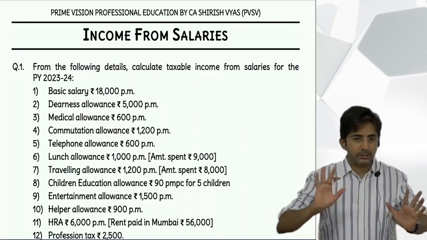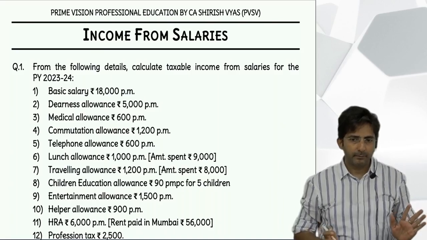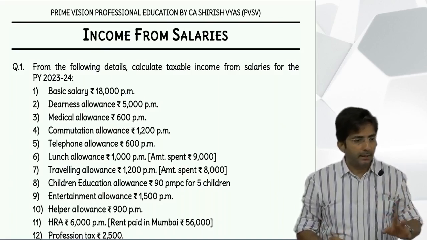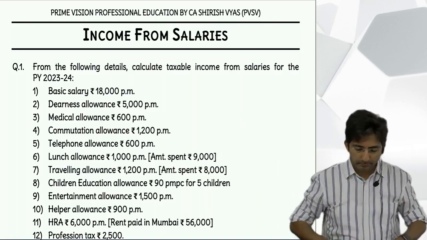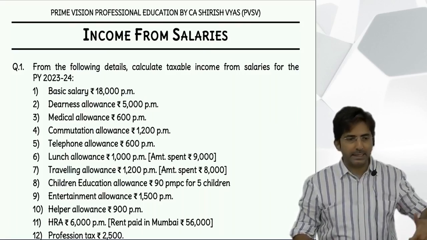Okay, see what is our strategy? We will keep the statement ready, the statement of income from salary. And then one by one we will give the effect of all items. Reading the whole sum will waste time.